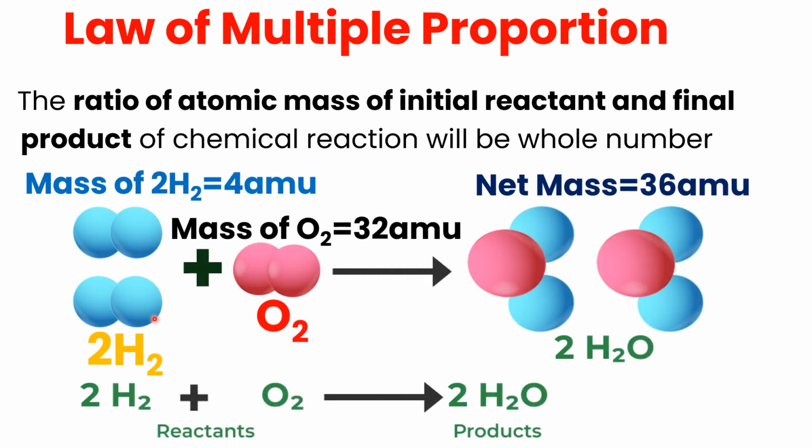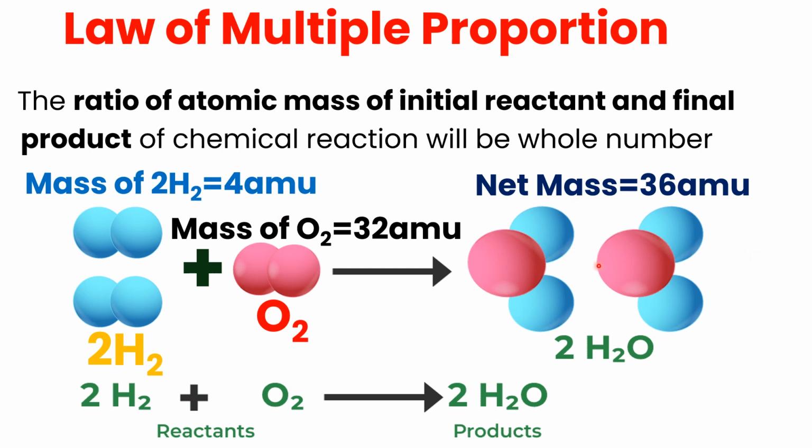Since you know that in the chemical reaction of water, two hydrogen molecules combine with oxygen, we get two H2O or two water molecules. Initially, the mass of two hydrogen molecules is equal to 4 AMU, whereas the mass of the oxygen molecule is 32 AMU. If we take the ratio of oxygen and hydrogen, dividing 32 AMU by 4 AMU, we get a ratio of 8, which means that the masses of the initial reactants are in a whole number ratio.